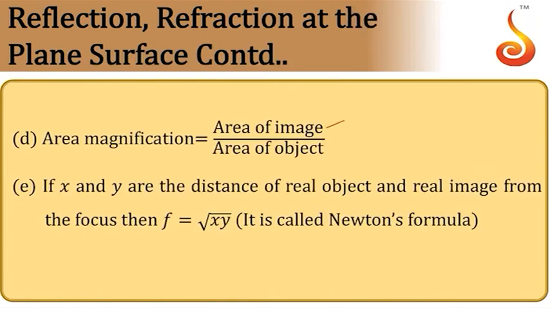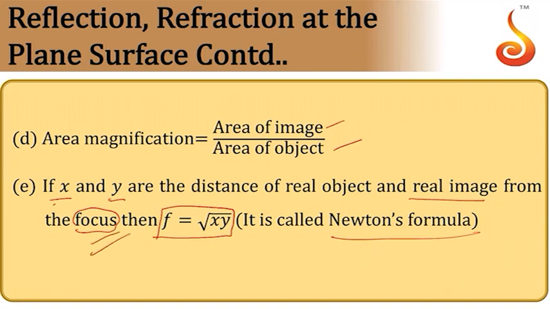Then areal magnification is area of image divided by area of object. Then some of the known results out of calculation are, if the object distance is x from the focus of the concave mirror and its real image is at a distance y from the other focus, then the focal length of the mirror is given by f is equal to root of xy, where x and y are distance of real object and real image from the focus of the concave mirror. So this is called Newton's formula. This can be used as a standard result. Remember one thing here, distances are measured from focus, not from the pole.